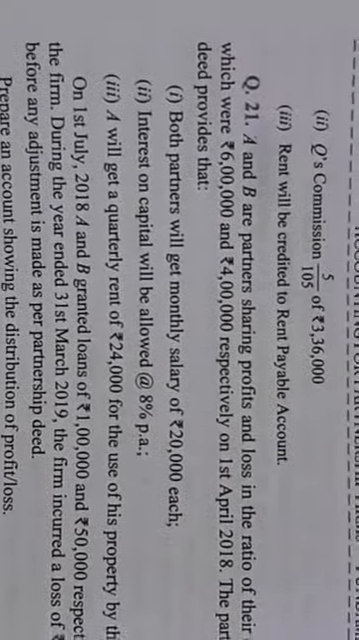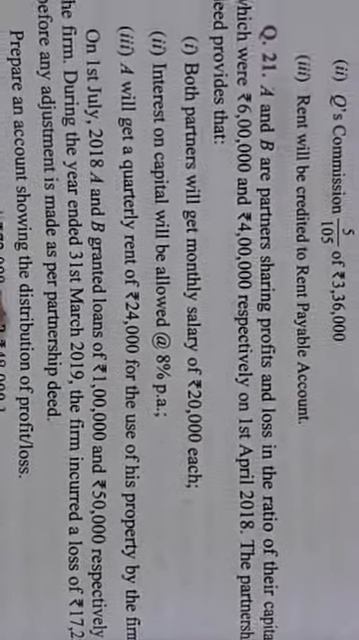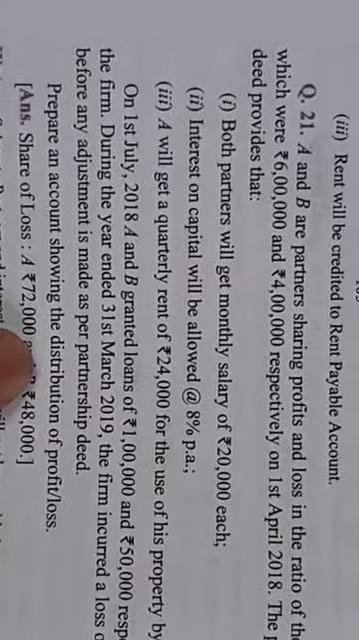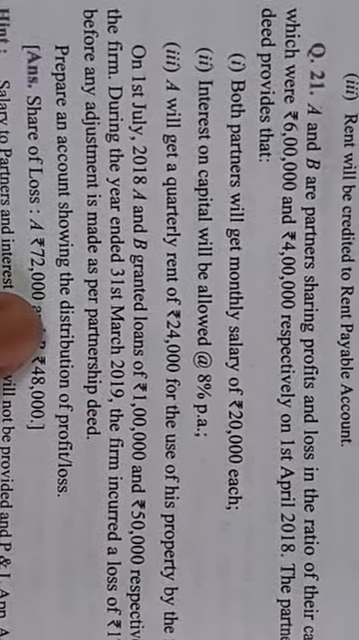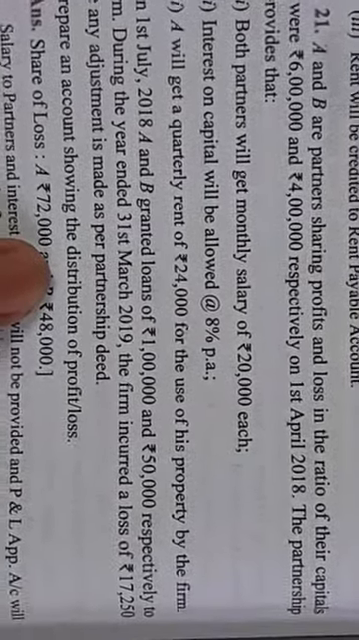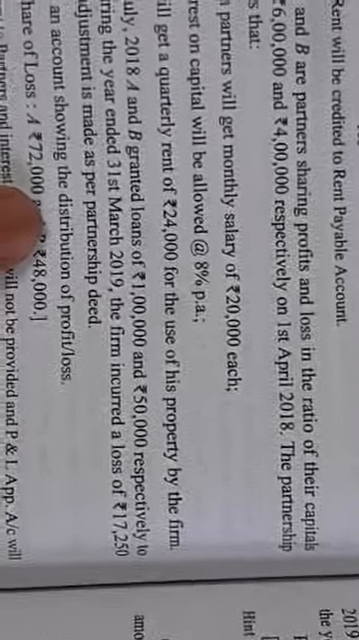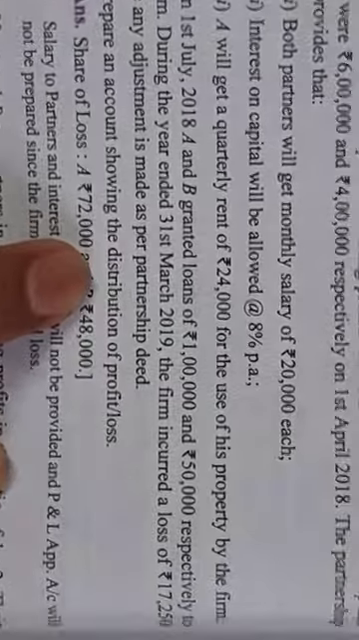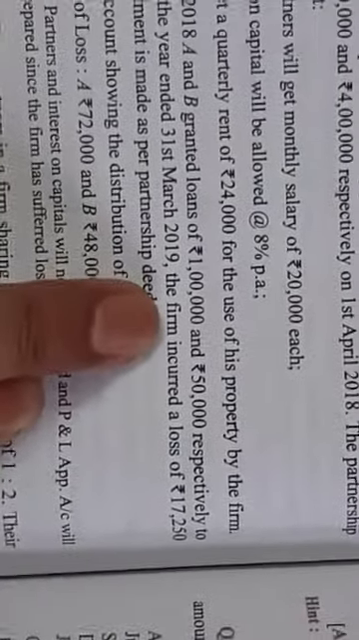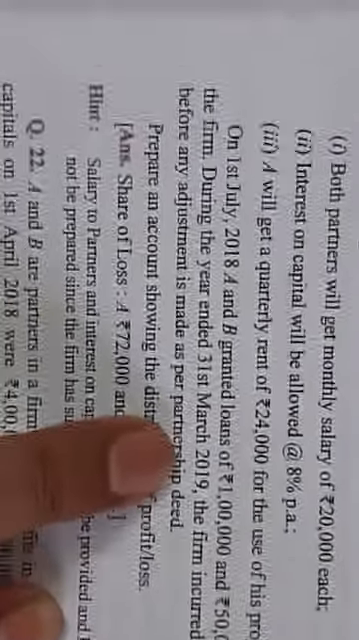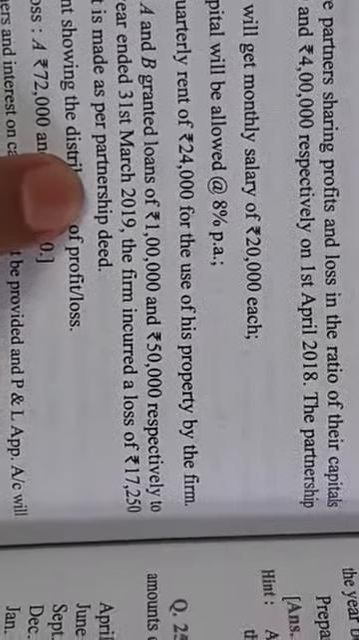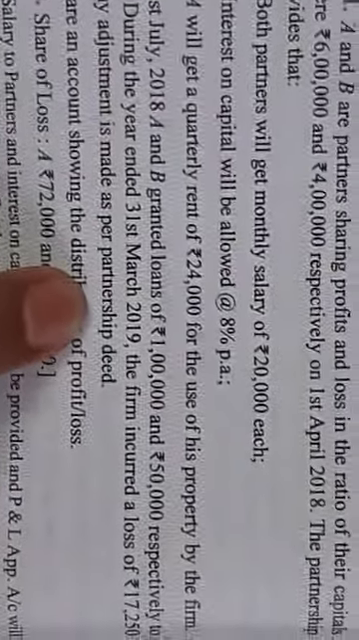The partnership deed provides that both partners will get monthly salary of rupees 20,000 each. Interest on capital will be allowed at the rate of 8% per annum. A will get a quarterly rent of rupees 24,000 for the use of his property by the firm. On 1st July 2018, A and B granted loans of rupees 1 lakh and rupees 50,000 respectively to the firm. During the year ended 31st March 2019, the firm incurred a loss of rupees 17,250 before any adjustments is made